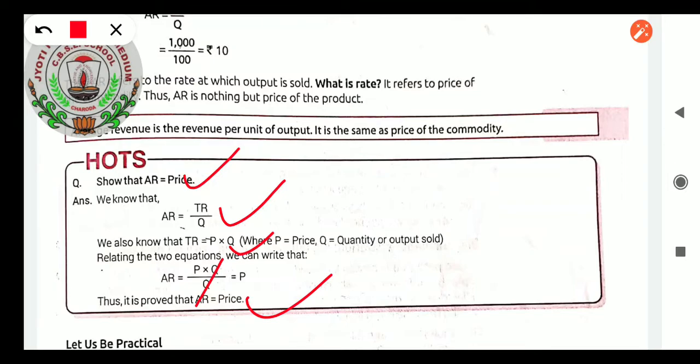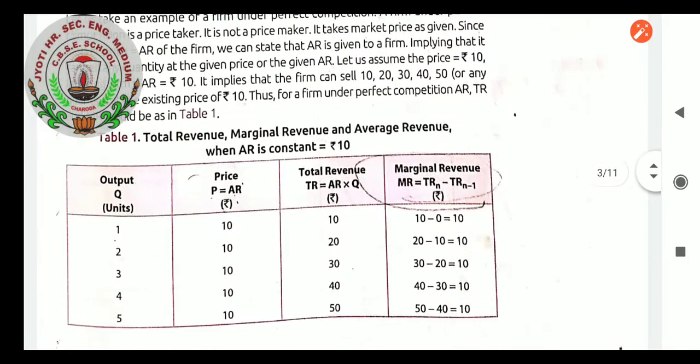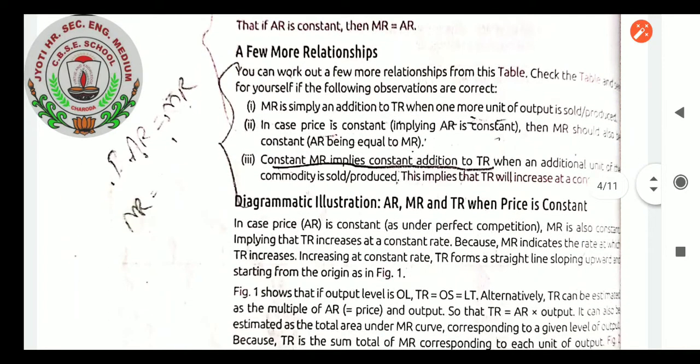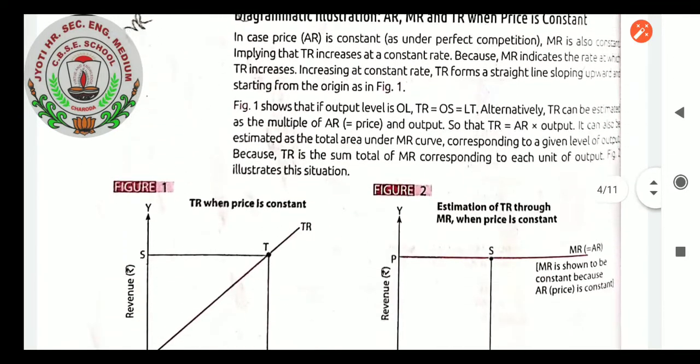By relating these two equations, that is, average revenue equals total revenue divided by quantity, and total revenue equals price into quantity, when you relate these two equations, you will get the answer that average revenue equals price. So from that you can prove it. The practical we solved yesterday, this is how we got the answer. A few more relationships we have learned.